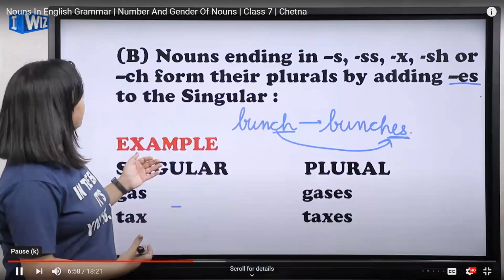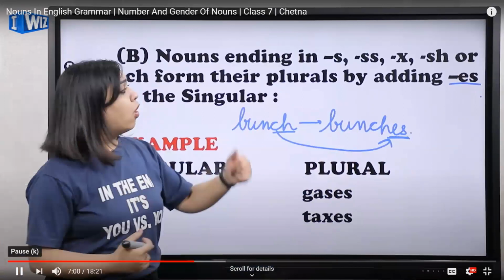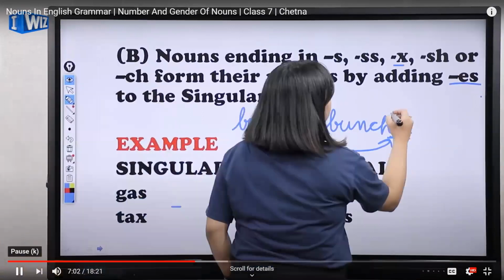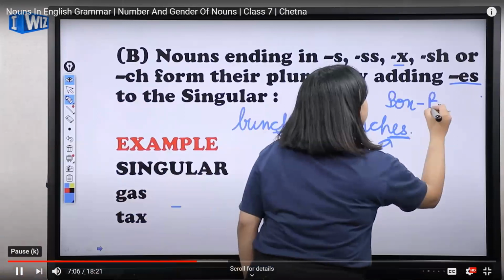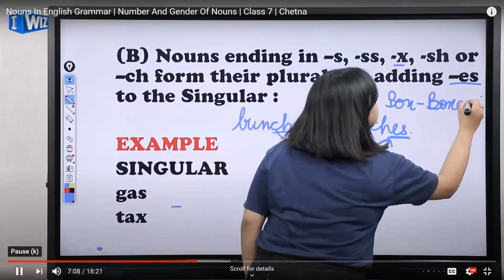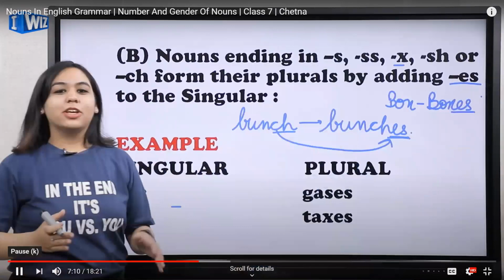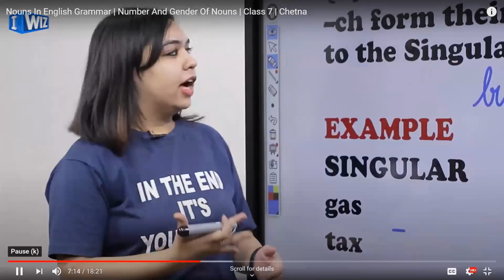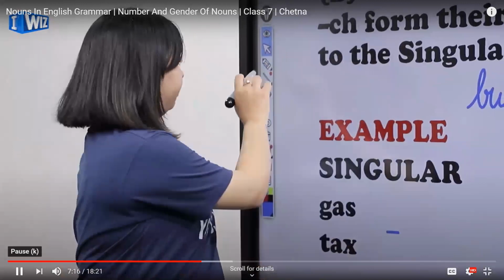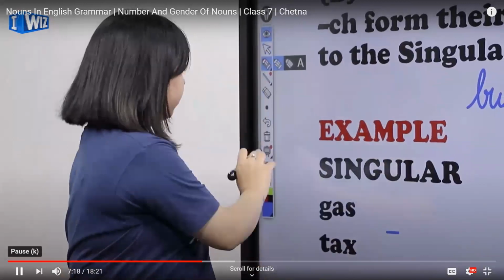Okay? Say box. With x, I'm forming the word box. So it will be as easy as adding es, and box you can simply convert into boxes. So I hope it's clear to you, and we'll be moving forward now. Okay? Yes. Let's move forward.